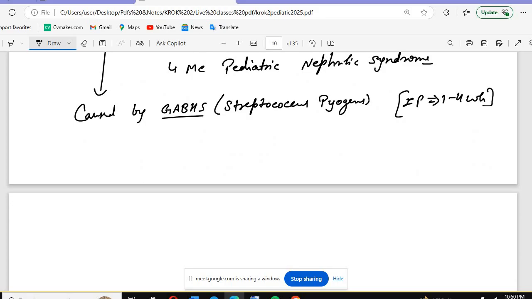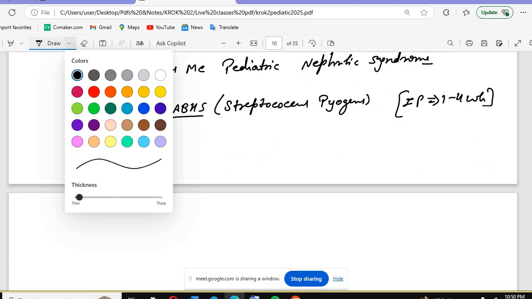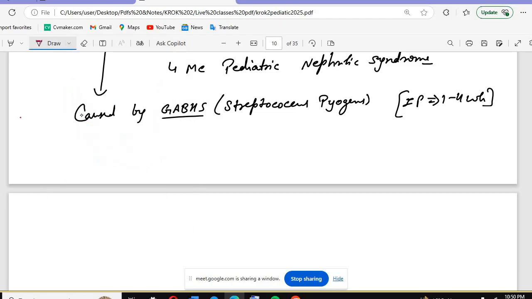Basically, the patient of post-streptococcal glomerulonephritis will come with the complaint of sore throat or pharyngitis. After 10 to 14 days, you can see that this is an acute condition.